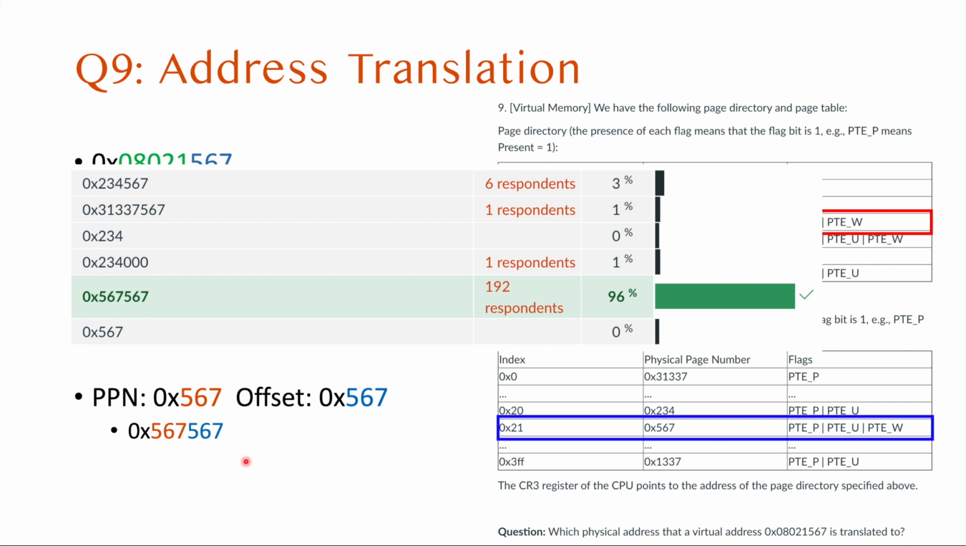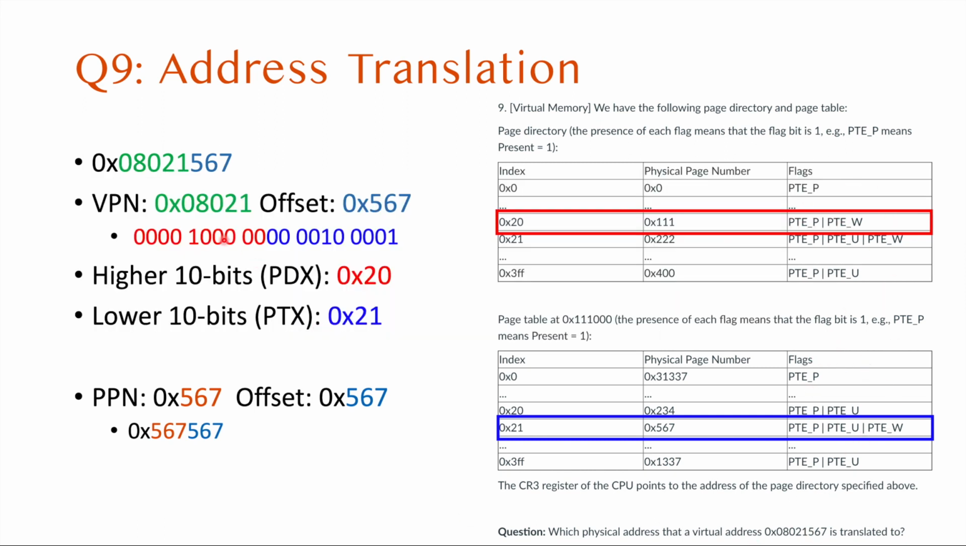But please note here that I do not ask about any kind of permissions, so you don't have to refer to the flags right now. Just translate the virtual address into the page directory index and table index, and then refer to the directory and table to figure out the physical page number, and with the offset, you can translate the address.